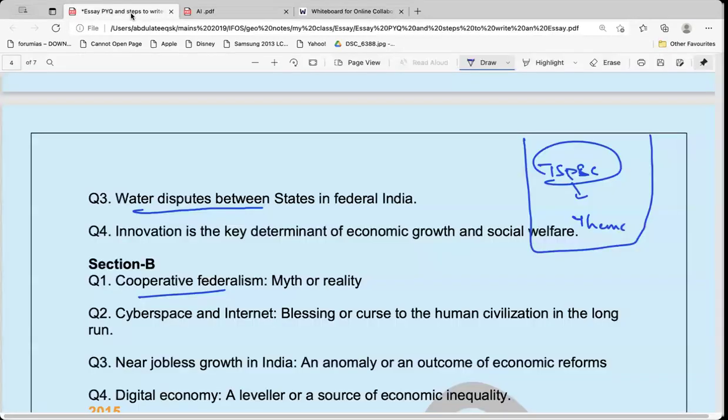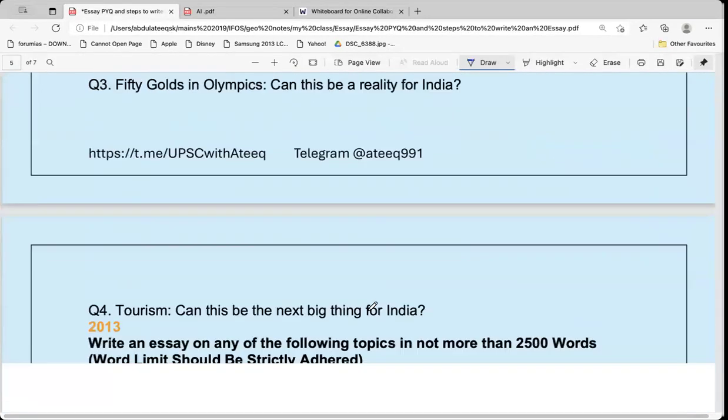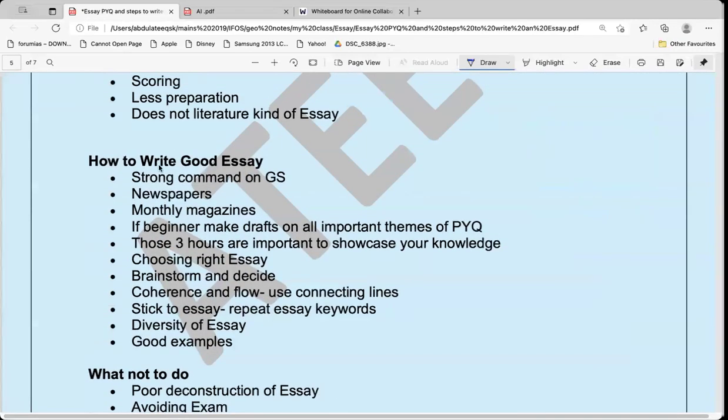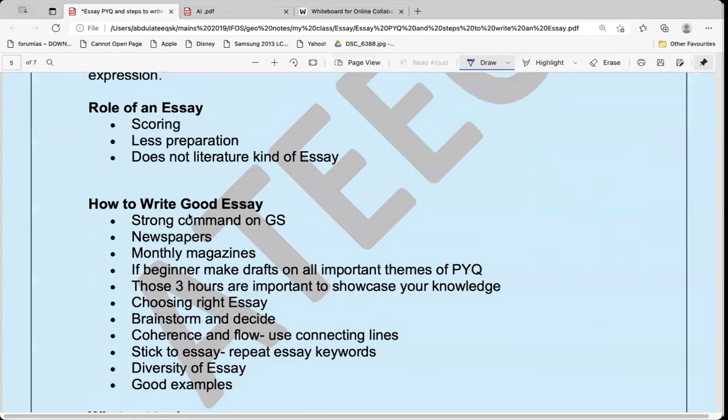Let me show you. I will discuss more points, and what the introduction should be. Apart from that, there should be a strong command of GS.